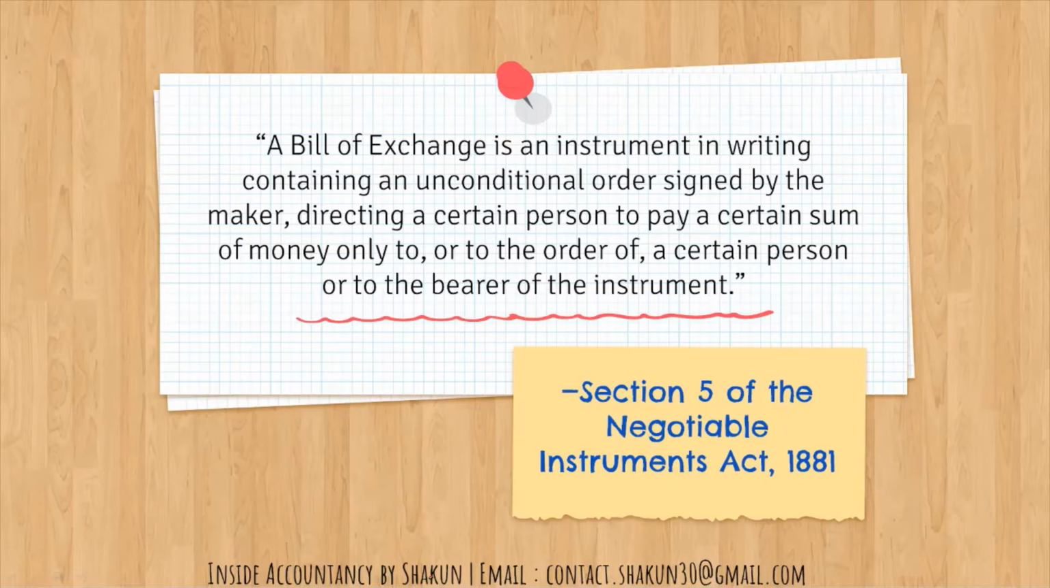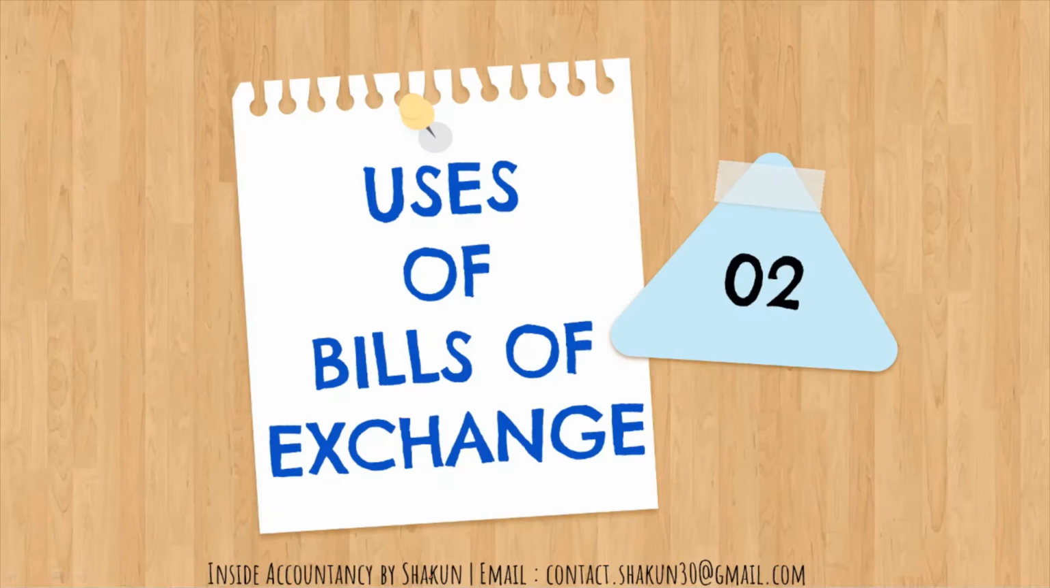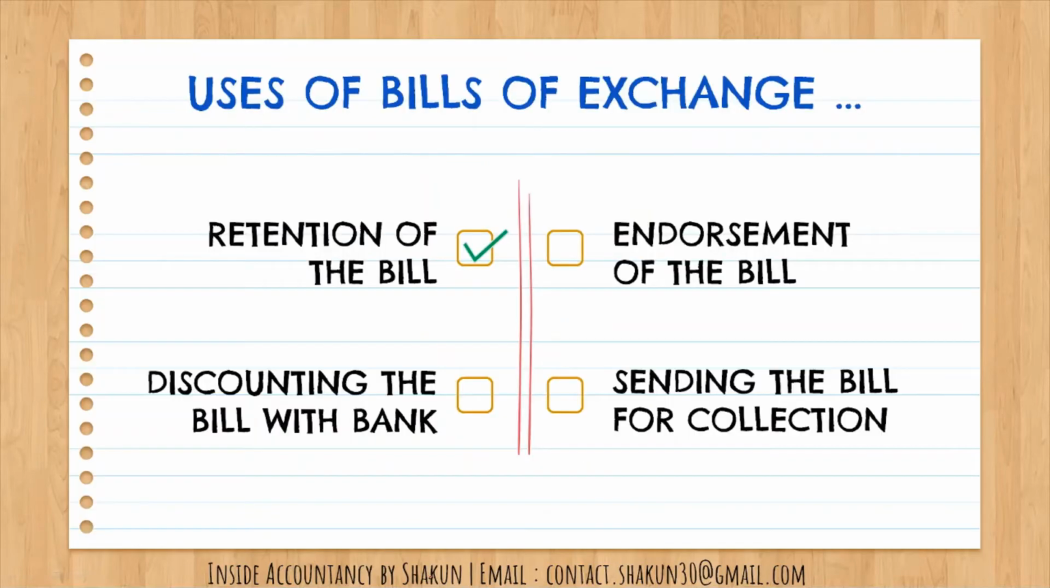I have talked about the meaning of bills of exchange in detail in my previous videos. For more details, you can click on the I button. I had also taken up an example and explained it, so you can watch that video for that. Uses of bills of exchange have also been discussed. We have already discussed that there are four uses: retention of the bill, discounting the bill with the bank, endorsement, and sending the bill to the bank for collection. In my previous video, I talked about the retention of the bill in detail, along with an example. For more details, you can click on the I button. Today, we'll be talking about discounting the bill with the bank.